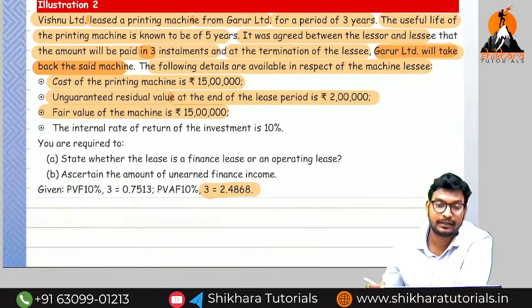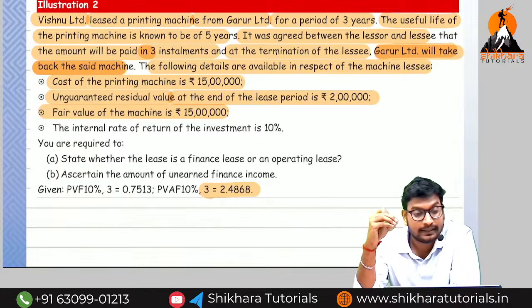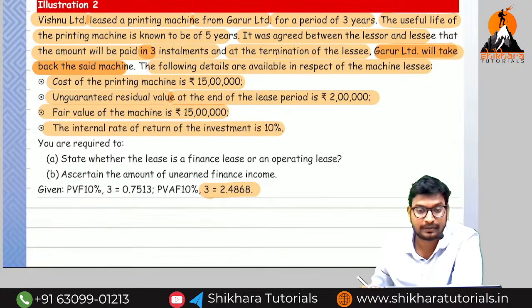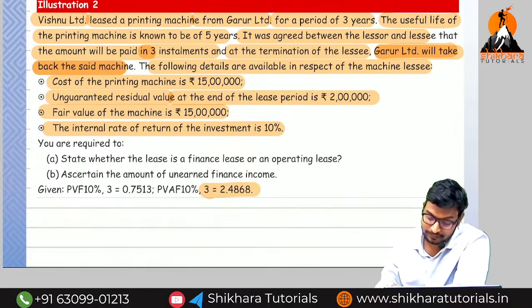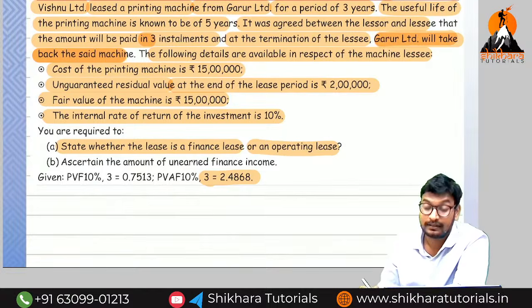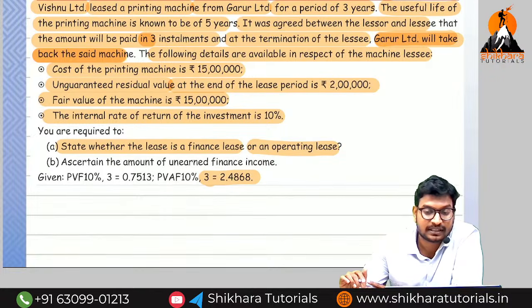2.4868. What we are going to get is the lease rentals per annum. So the internal rate of return is how much? Here also 10%. The internal rate of return is 10%. State whether the lease is a financial lease or operating lease. We can confirm by using the fourth condition. What is the fourth condition? The present value of minimum lease rentals must be substantially equal to the fair value. By using that condition, we can find out.